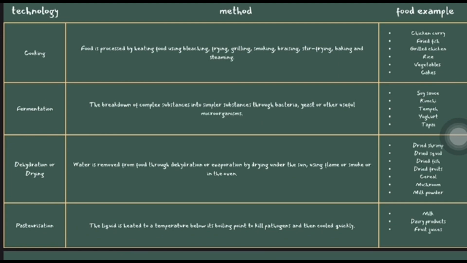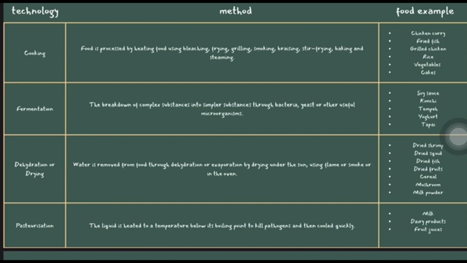The method is food is processed by heating food using blanching, frying, grilling, smoking, braising, stir frying, baking and steaming. This is the food example. As we can see, chicken curry. So the next technology is fermentation. The breakdown of complex substances into simpler substances through bacteria, yeast or other useful microorganisms. The examples are soy sauce, kimchi, tempeh.